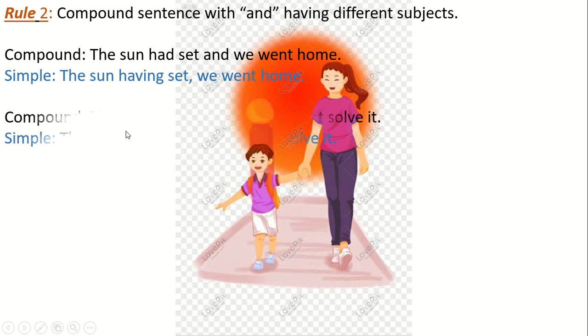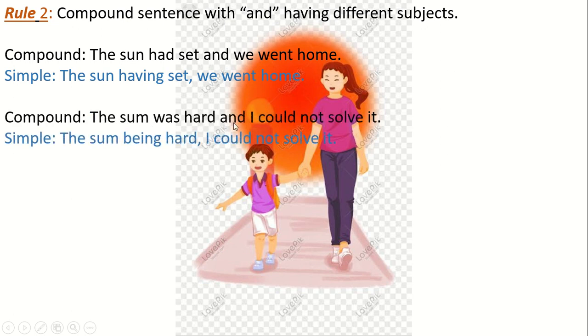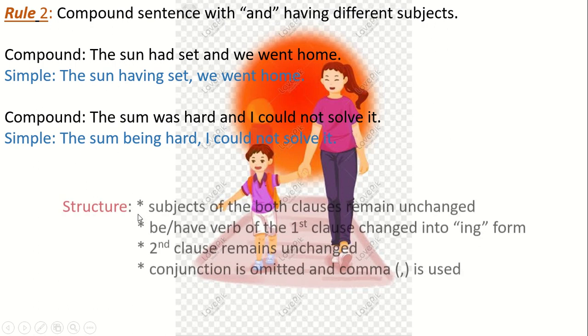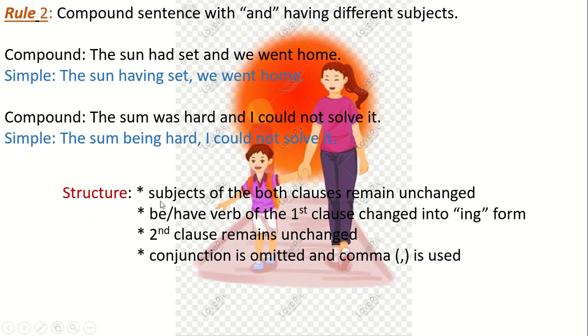See another example. The sum was hard and I could not solve it. This verb will be in ing form. The sum being hard, I could not solve it. The structure is like this. What did I change? I just changed this verb into ing form, omitted this conjunction, used a comma, and the second sentence remains unchanged. This is the structure.